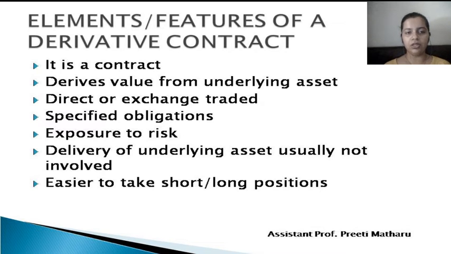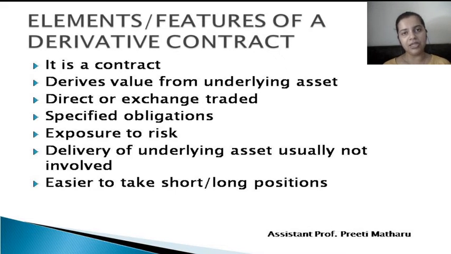The third feature is direct or exchange traded. Now what do we mean by direct or exchange traded? Direct is also often called OTC, which means over the counter. Certain derivatives are direct or over the counter in nature, whereas certain derivatives are exchange traded. What do we mean by direct or over the counter? It means there is no third party or exchange involved. There are only two parties, the buyer and the seller. There is no other party involved, no exchange involved.